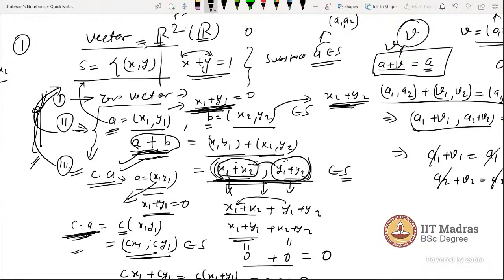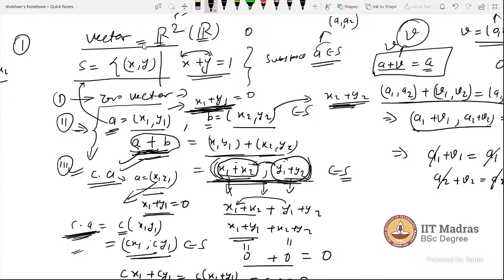Sir, the two properties, addition and scalar multiplication, are satisfied, right? Actually these two will be satisfied, but 0 is not in there. We can also predict it by analysis. If I take y equals minus x plus 1 and put in (0, 0), it is not satisfied by this equation, which means the line is not passing through the origin. So it is not a subspace.